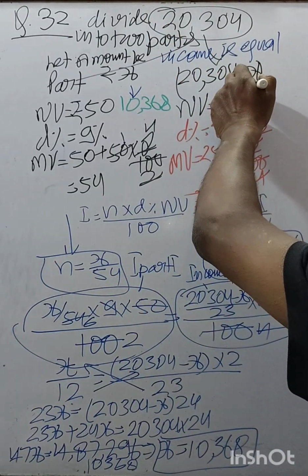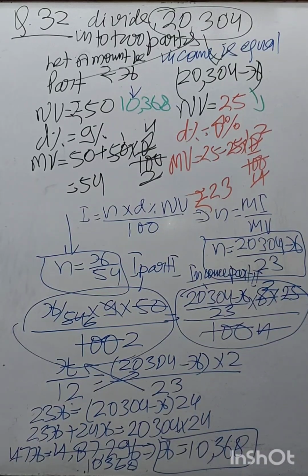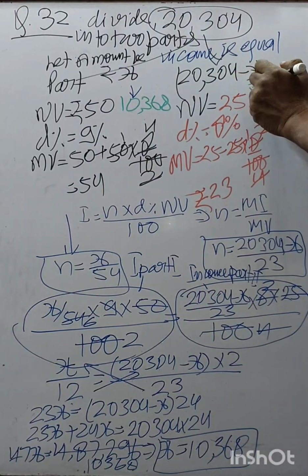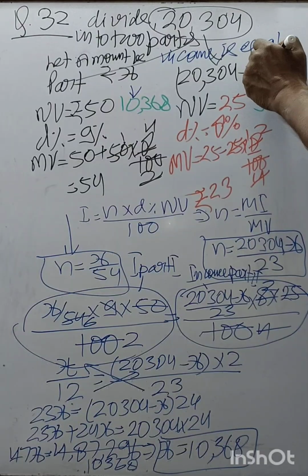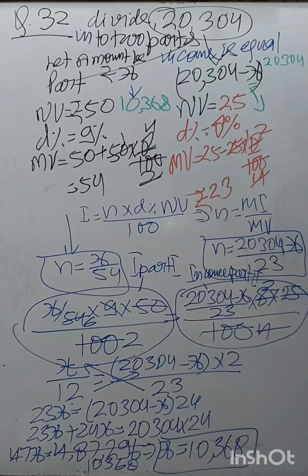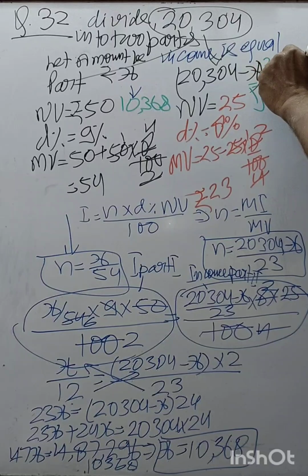And what will be the value for the other part? For this, we will subtract: 20,304 minus 10,368.